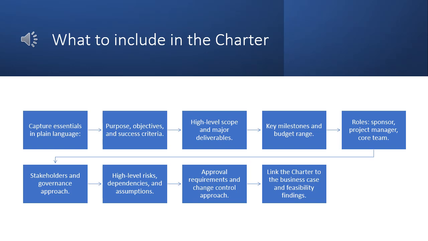Purpose, objectives, and success criteria. High-level scope and major deliverables. Key milestones and budget range. Roles: sponsor, project manager, core team, stakeholders, and governance approach. High-level risks, dependencies, and assumptions. Approval requirements and change control approach. Link the charter to the business case and feasibility findings.